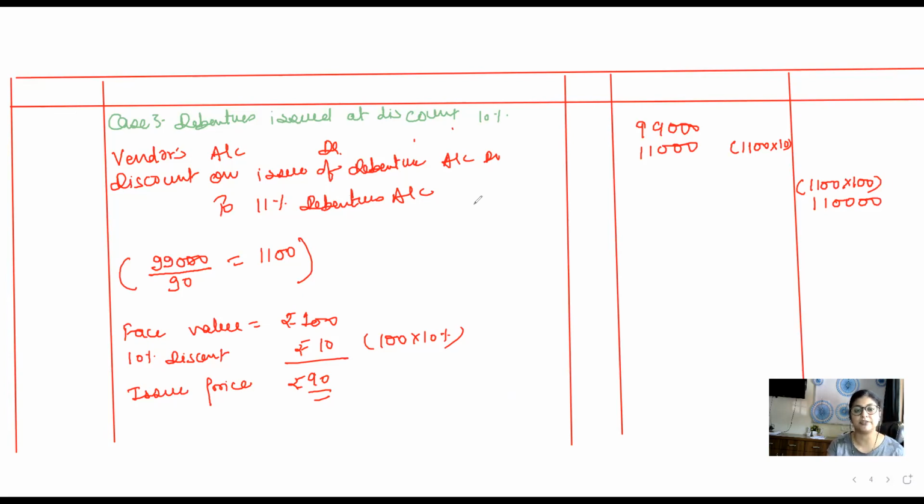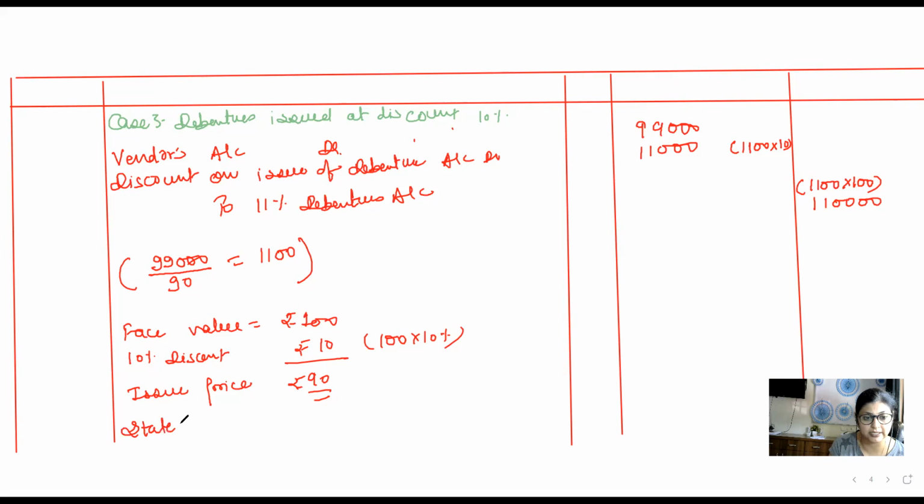Now, one last entry is left, which you don't have to forget ever, that whenever you open this discount on issue of debenture account, you have to close it also. So, discount on issue of debenture account will be closed through statement of profit and loss account if there is no other information given in the question.